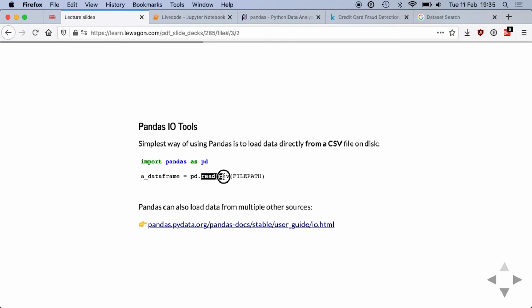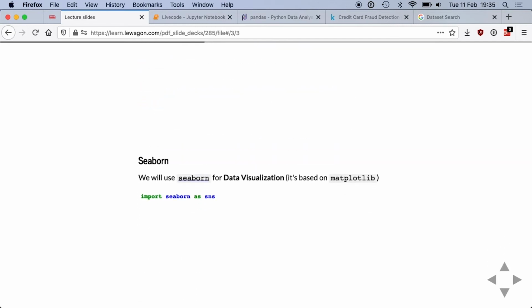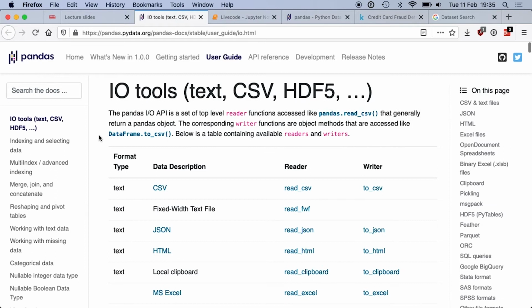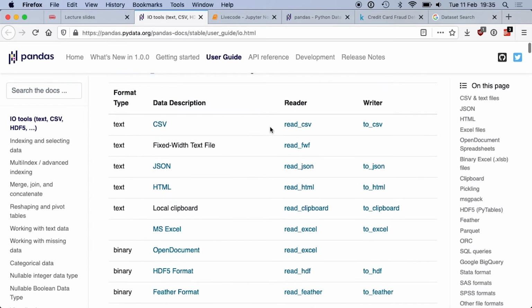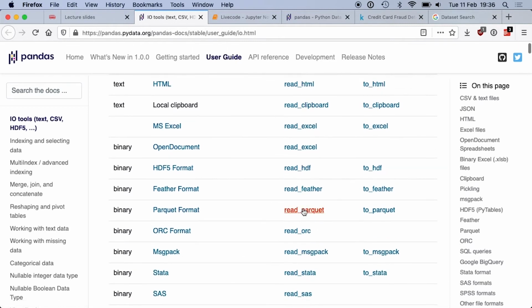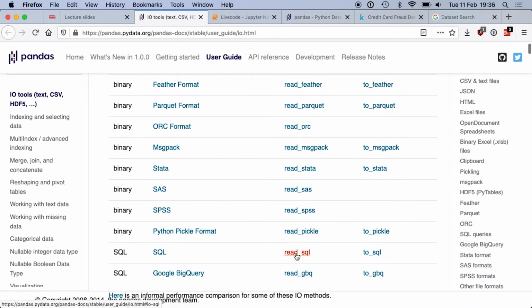I'm going to use read CSV because I'm going to use a data set which is a CSV. But if I didn't have a CSV, let's look at the documentation and the input-output tools from Pandas. These are all the read functions that you can use. You can use CSV, JSON, HTML, even Microsoft Excel. You can also use SQL, and also BigQuery. So you see it's very versatile. You can use many sources to read information.